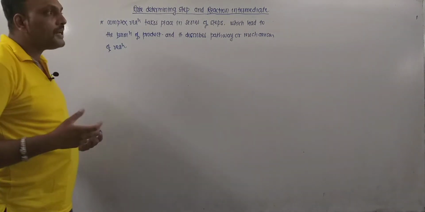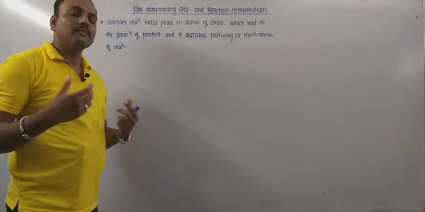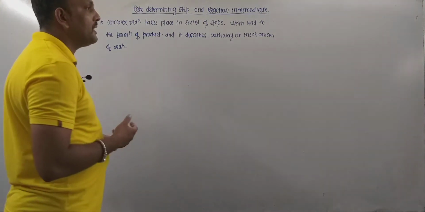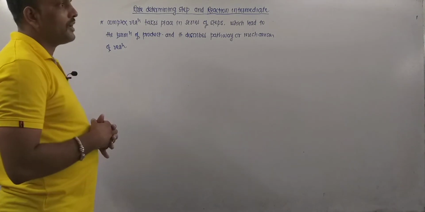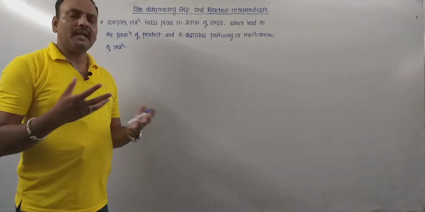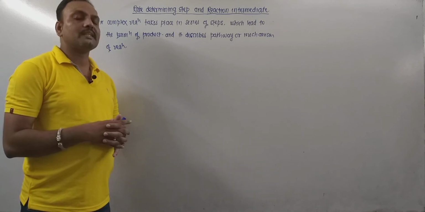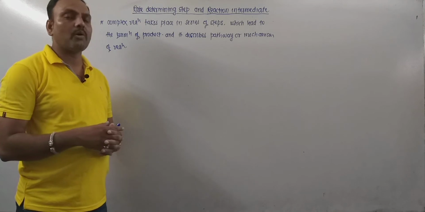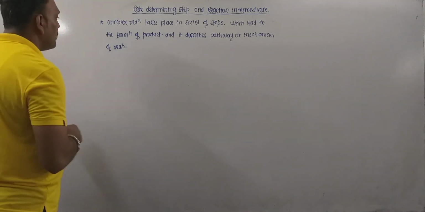Now the mechanism of reaction can be described or determined by determining the rate law, by measuring the rate law. So once a rate law is measured, and once we establish the rate law or rate expression for any reaction, in a simple manner the mechanism can be understood.